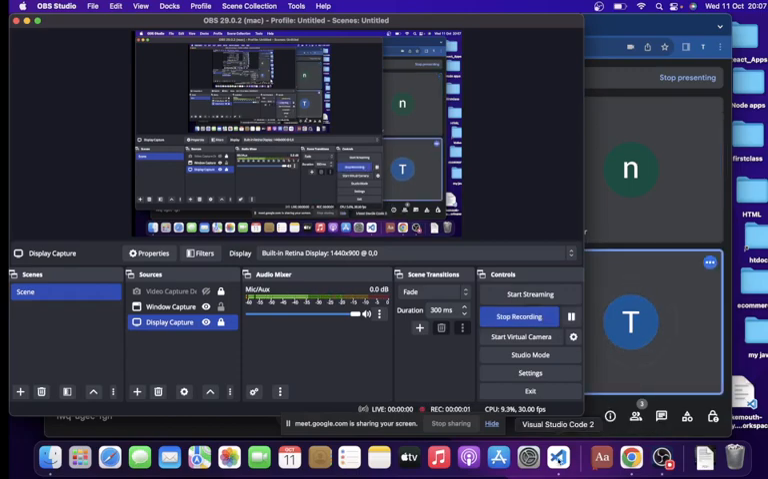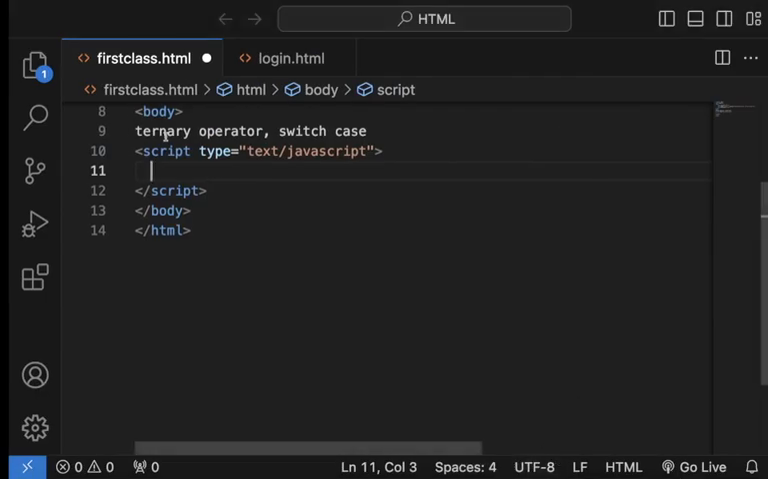Recording has started. So tonight we want to explain ternary operator. Now ternary operator is another way of writing if statements. In fact, these two are other ways of writing if statements. So let's look at the first one, ternary operator.